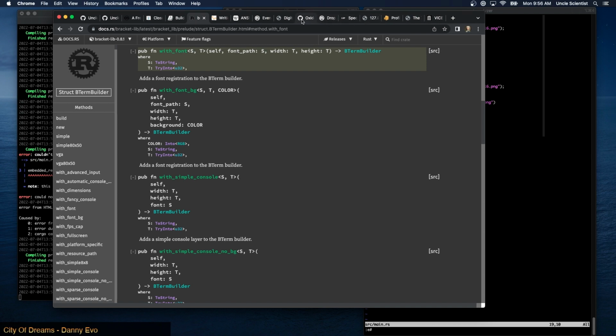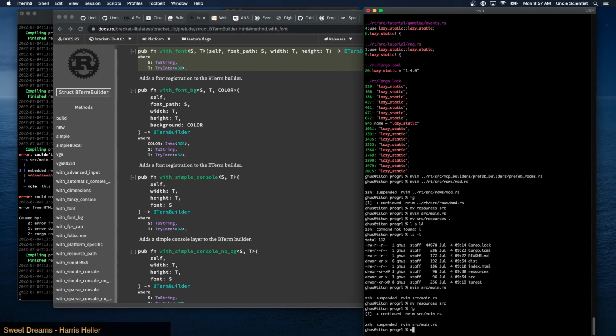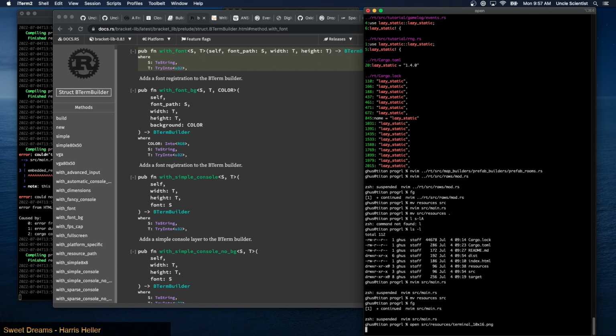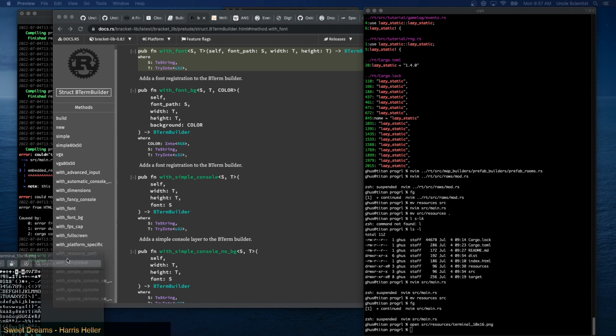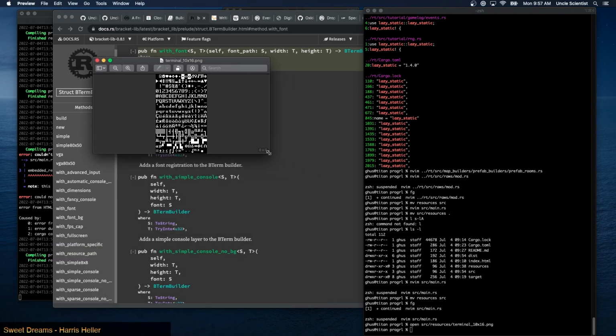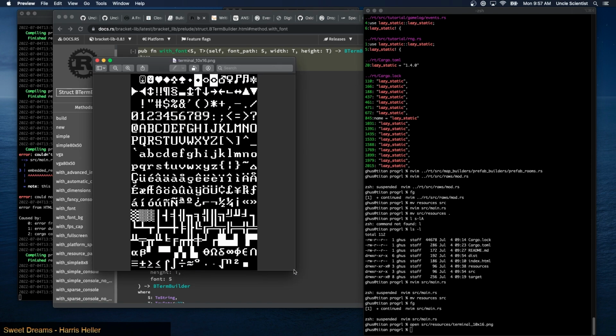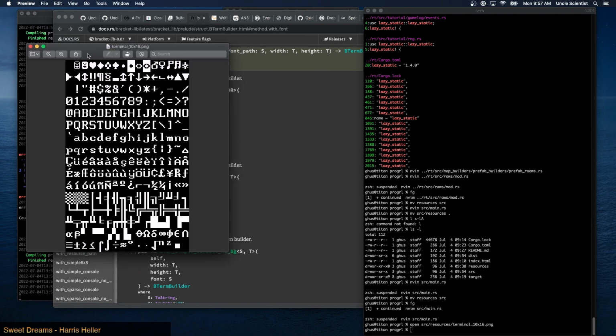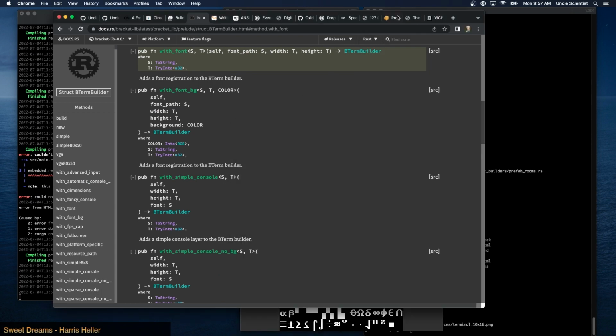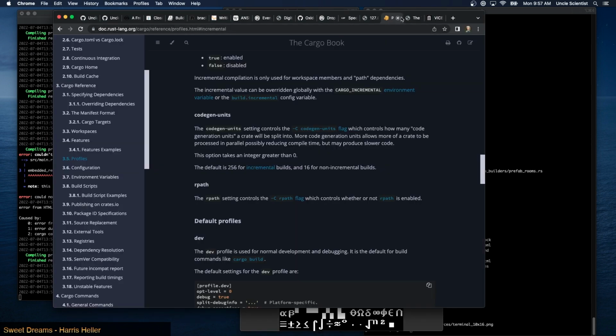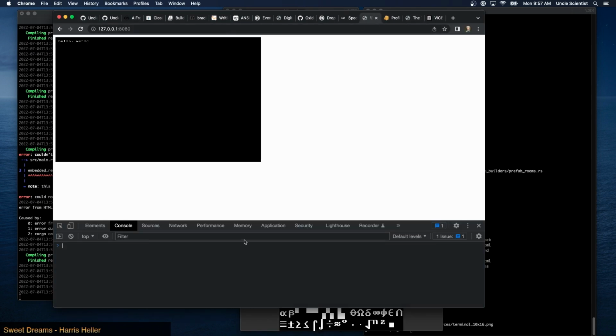I've lost that page now, where bracket lib was. That had the resource. Well, we can just say open. Right. And it opened on a different screen, so let's pull it all the way over here. So this is what it looks like. So we can see something's, oh, it's this one here.